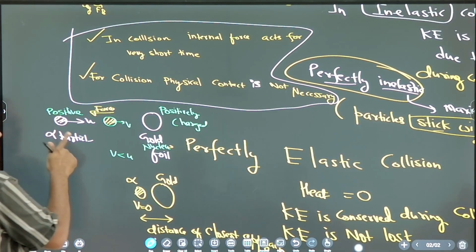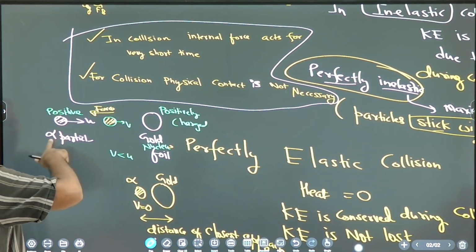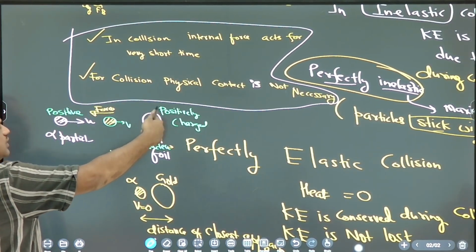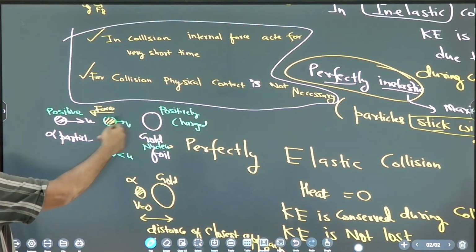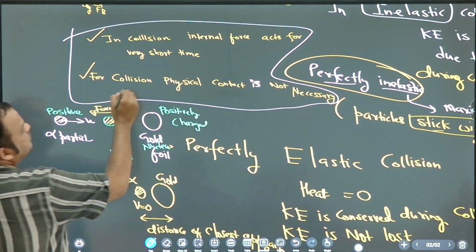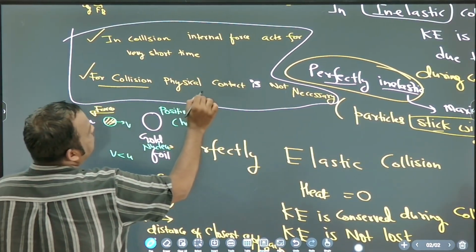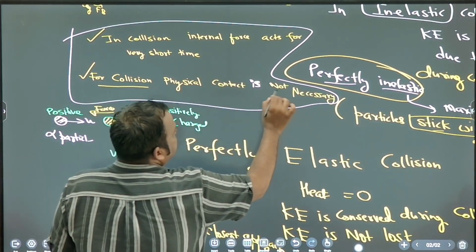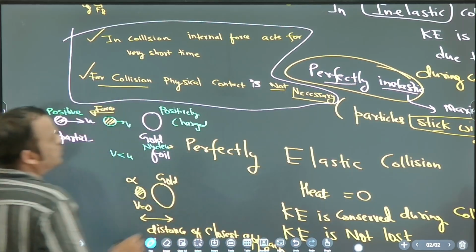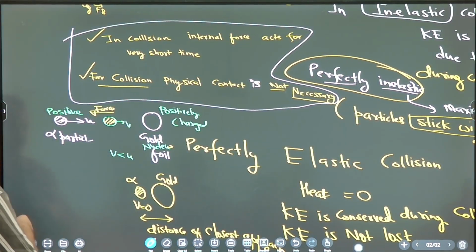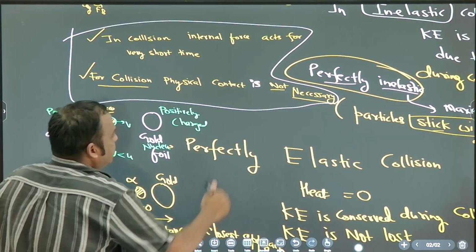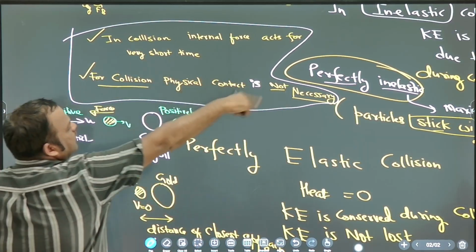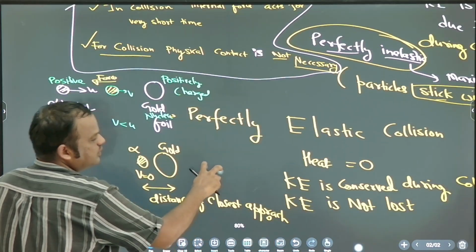The interaction of the alpha particle and the gold nucleus is also a collision, but physical contact is not there. So sometimes a collision has physical contact, sometimes it does not. So for collision, physical contact is not necessary, okay, note down. Clear?